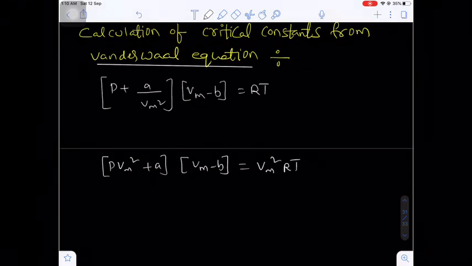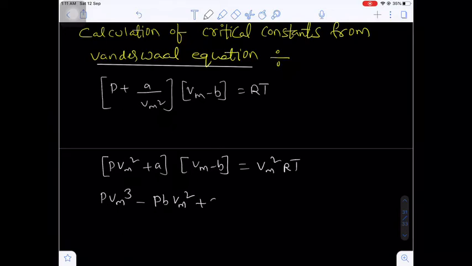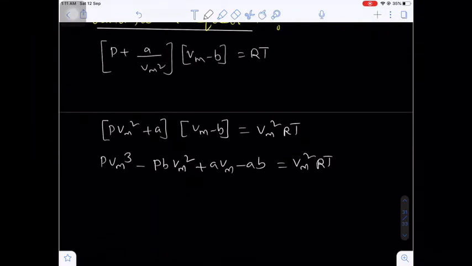Now if you expand this, P Vm² into Vm, that is P Vm³, minus P b Vm², plus a Vm, minus ab, equal to Vm² RT.